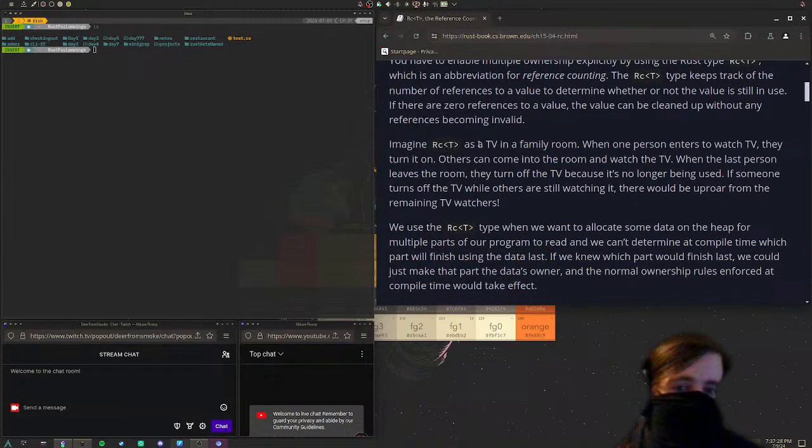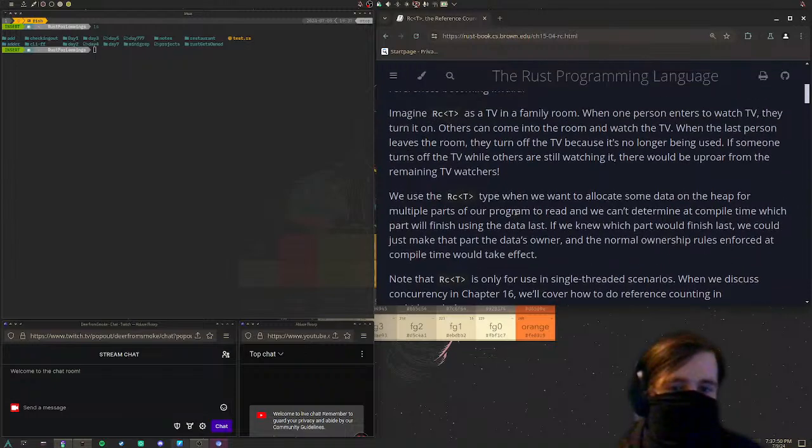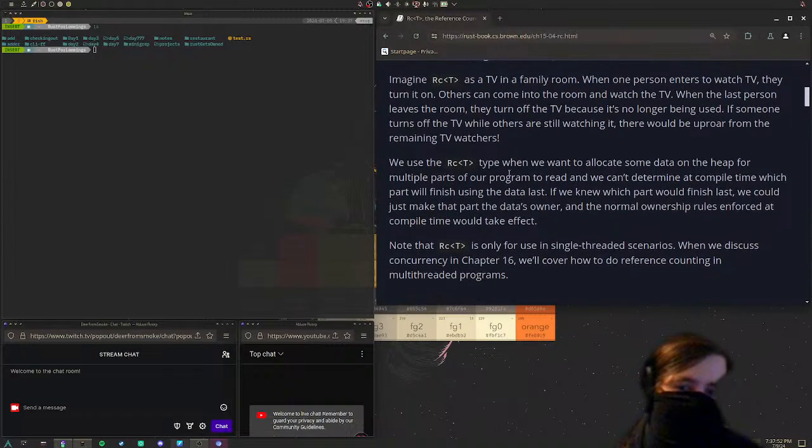Imagine Rc as a TV in a family room. When one person enters to watch the TV, they turn it on. Others can come into the room and watch the TV. When the last person leaves the room, they turn off the TV because it's no longer being used. If someone turns off the TV while others are still watching it, there will be an uproar from the remaining viewers. Also, there will be a use after free event, which would be a terrible thing.